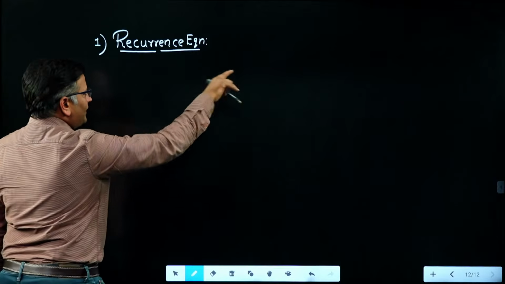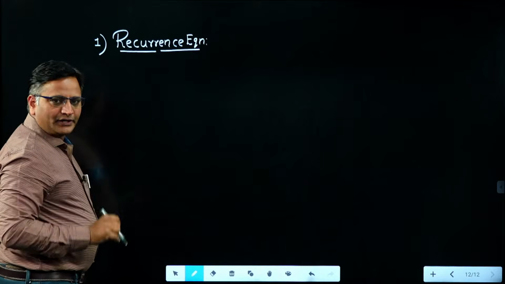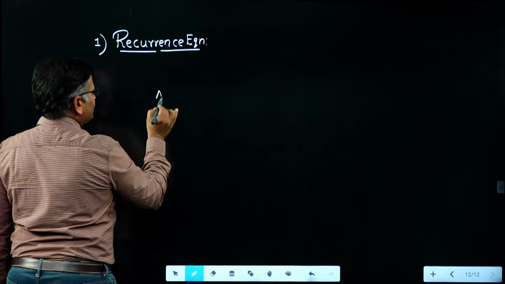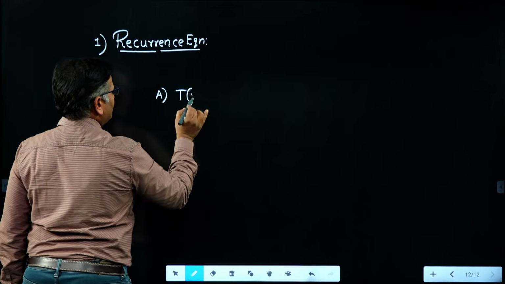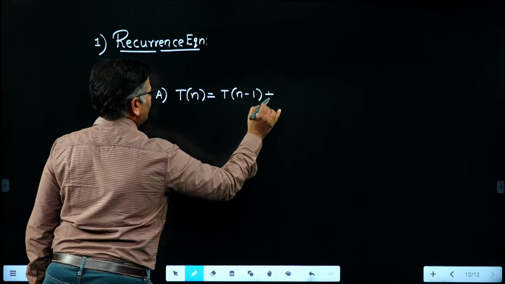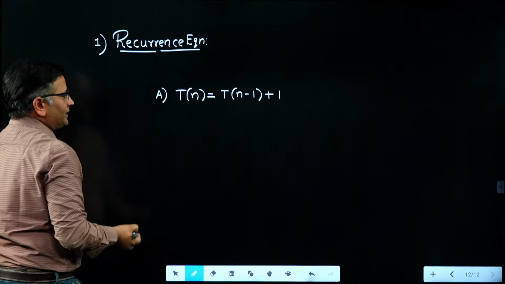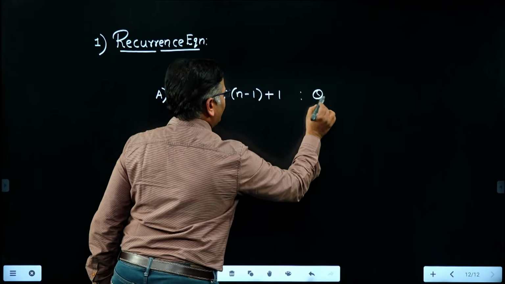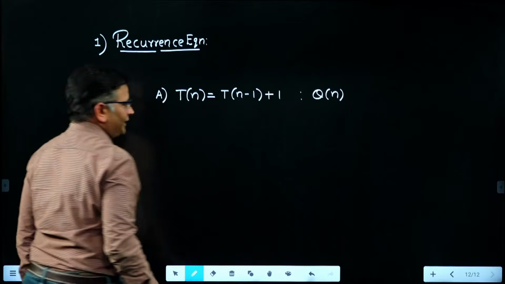They are asking which of the following recurrence equations has time complexity theta of n. Based on the options, the correct answer for that question is T of n equals T of n minus 1 plus 1. If you solve this recurrence equation, we will get the time complexity theta of n. This is one question I received from the student, okay.